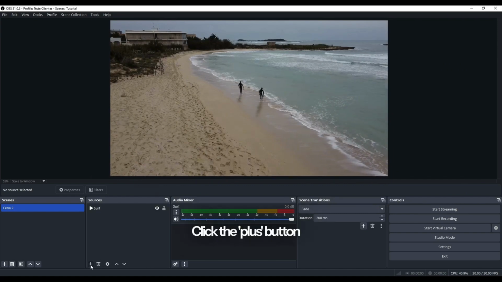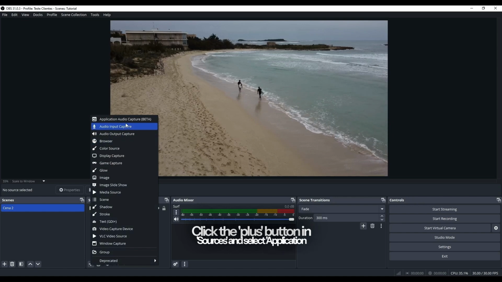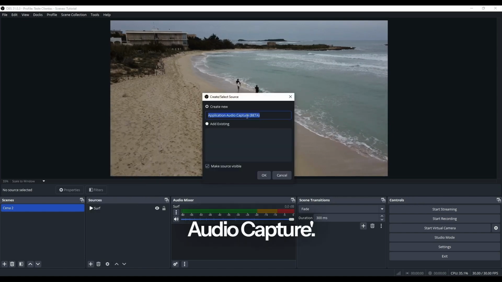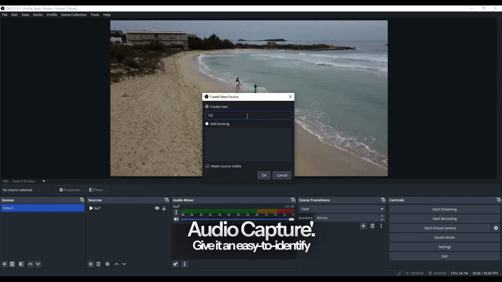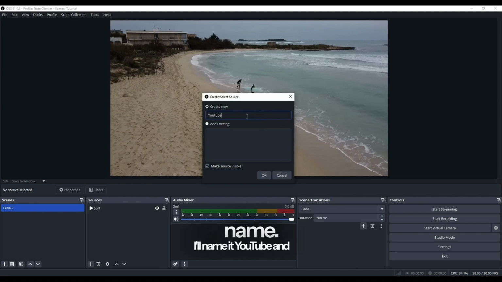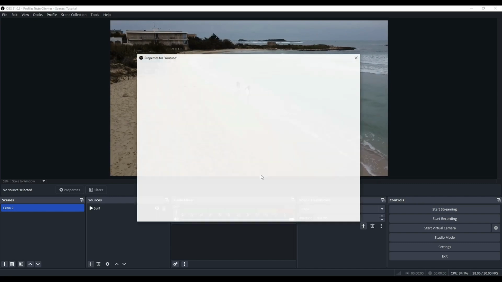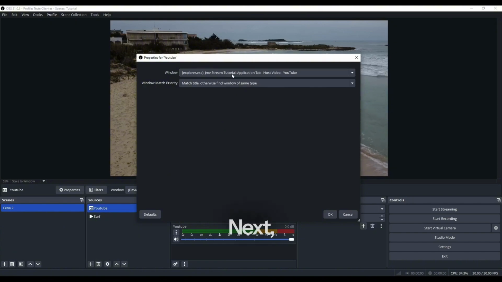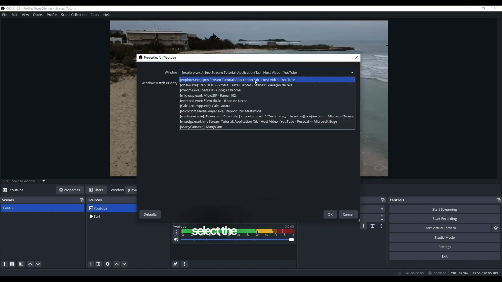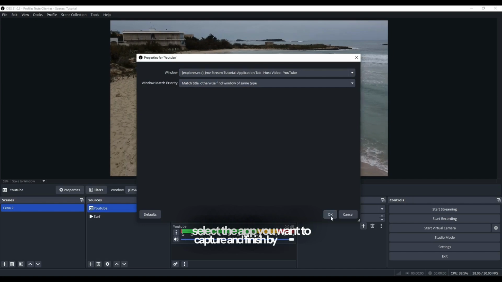Click the plus button in Sources and select Application Audio Capture. Give it an easy-to-identify name. I'll name it YouTube and click OK. Next, in the Window field, select the app you want to capture and finish by clicking OK.